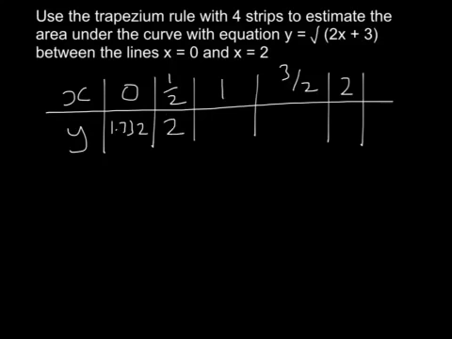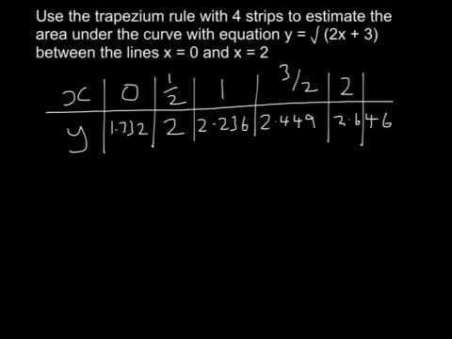When x equals 1, 2 times 1 is 2, add 3 is 5, it's the square root of 5, that's 2.236. When x equals 1.5, 2 times 1.5 is 3, 3 plus 3 is 6, and the square root of 6 is 2.449. And then when x equals 2, 2 times 2 is 4, 4 plus 3 is 7, the square root of 7 is 2.646.